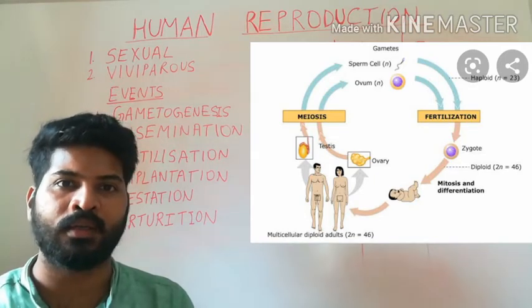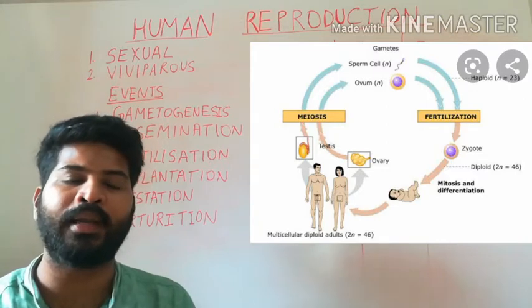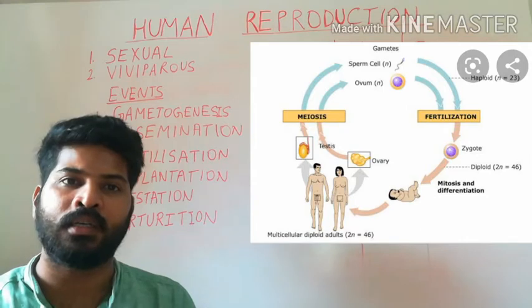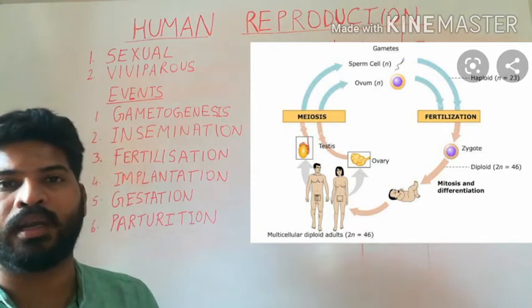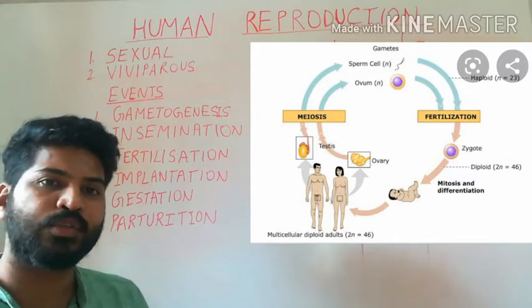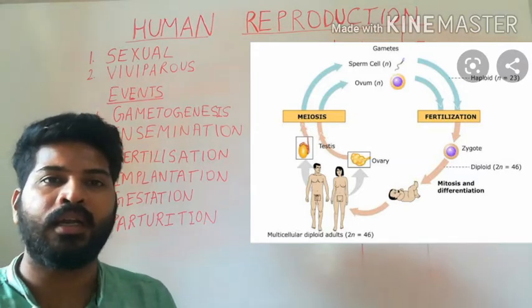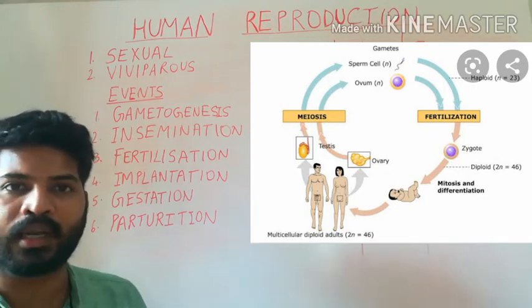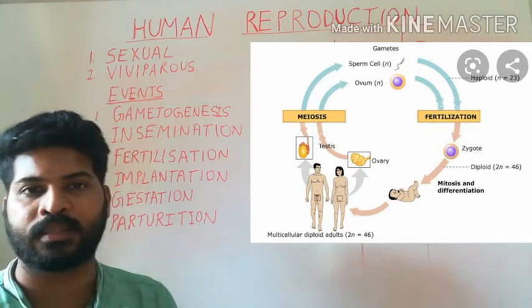This zygote then undergoes repeated mitotic divisions to produce embryo, which in turn is converted into the fetus. This fetus has to grow and develop in an area of the female reproductive tract called the uterus.